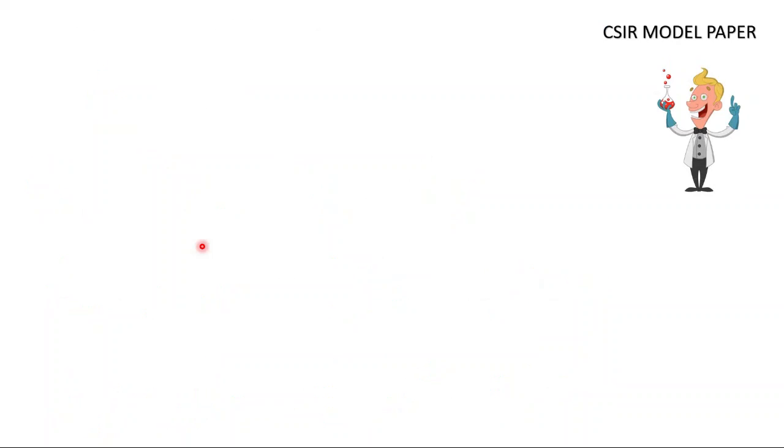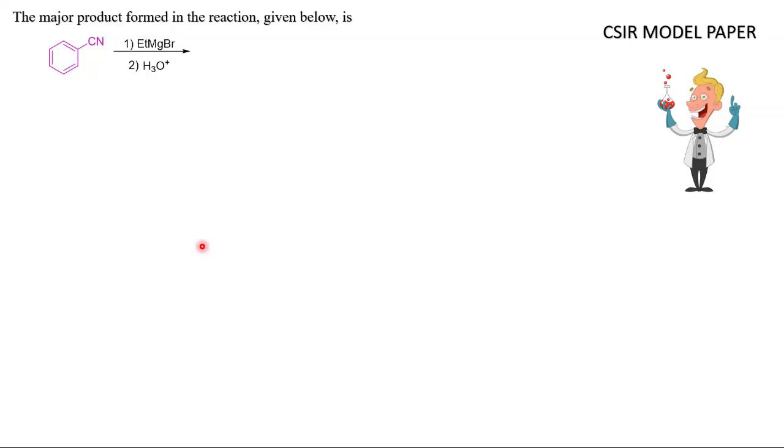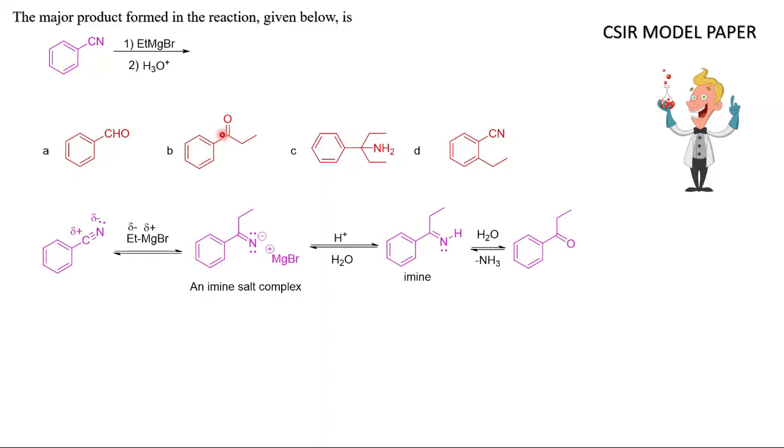This was asked in a CSIR model paper. They have given it in one of their model papers. The question: the major product formed in the reaction given below is; they have given a cyanide, phenyl cyanide, reacted with Grignard reagent, then workup. The options are A, B, C, D. They have given 4 options, and what will be the answer? So I will show you the answer. Option B is the correct answer.